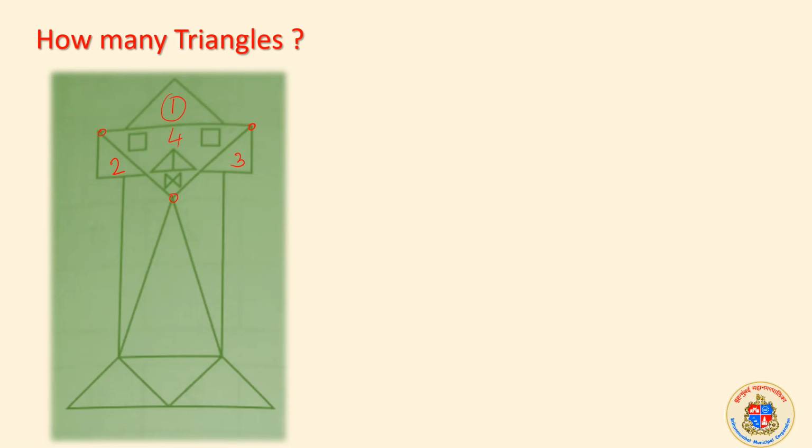Here is a big triangle. This one, this one, this one 5. Inside that 2 triangles, 6 and 7. Understood? Here is 2 triangle. We can write 8 and 9. Then we can write 10.